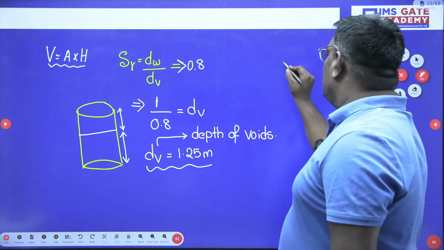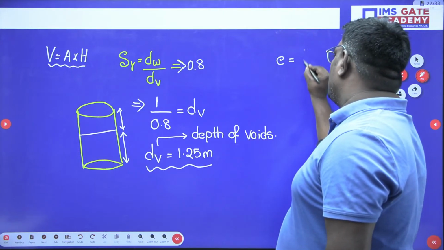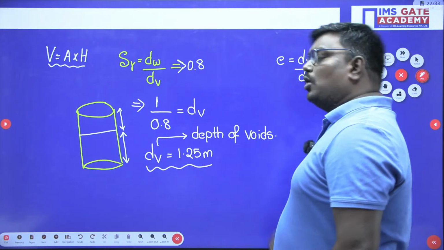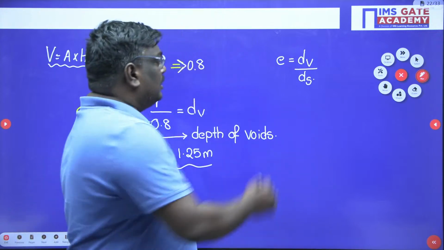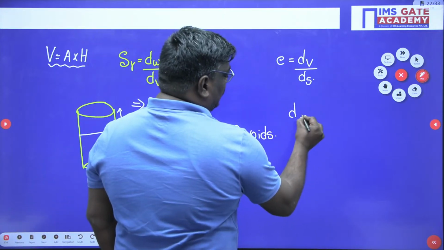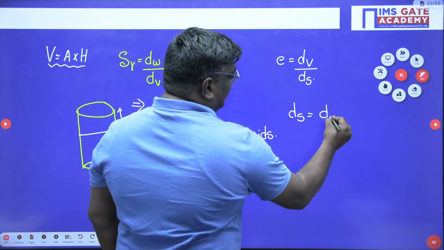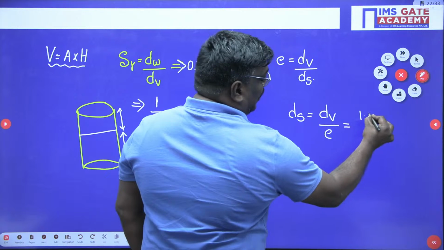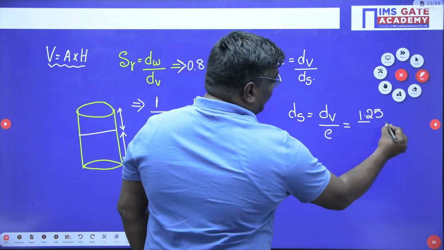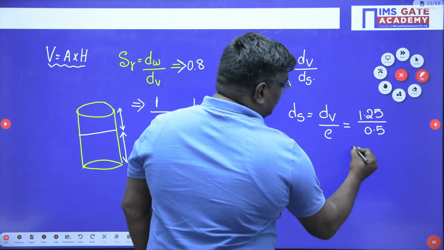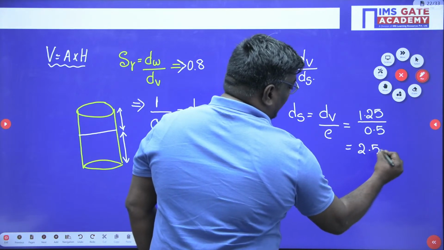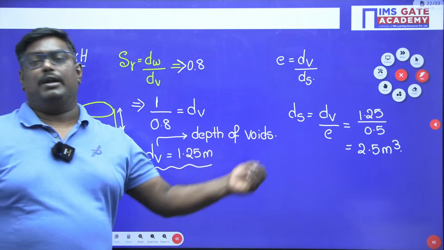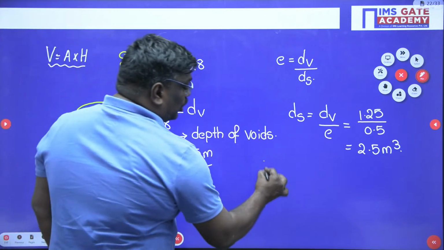Now, void ratio is nothing but depth of voids by depth of solids. So depth of solids is equal to depth of voids by void ratio. The depth of voids is 1.25, divided by void ratio 0.5, so this will be equal to 2.5 meter. But the answer cannot be 2.5 or 1.25. He is asking what is the total depth.